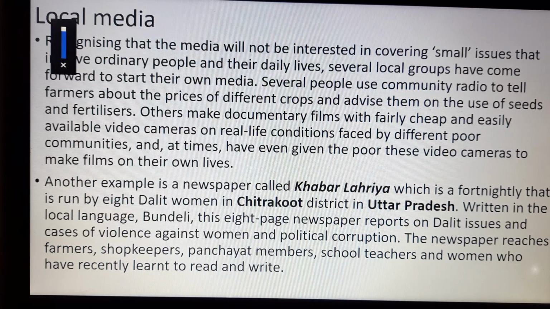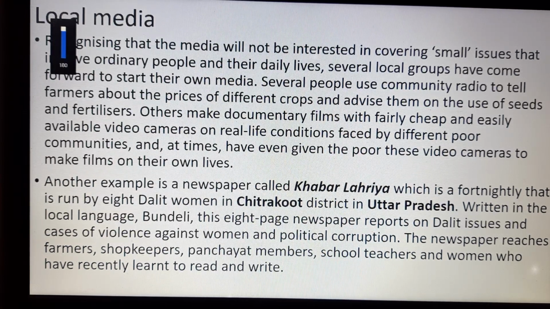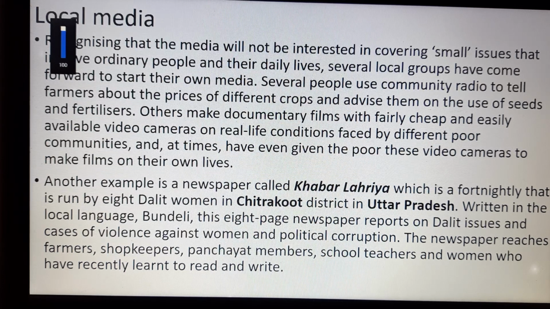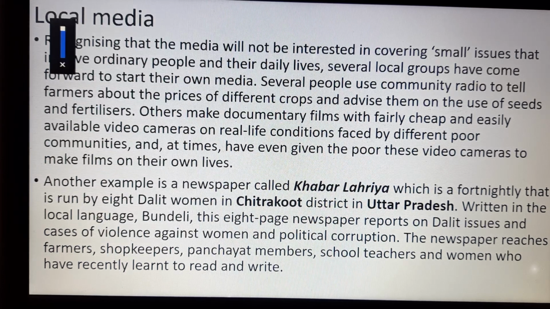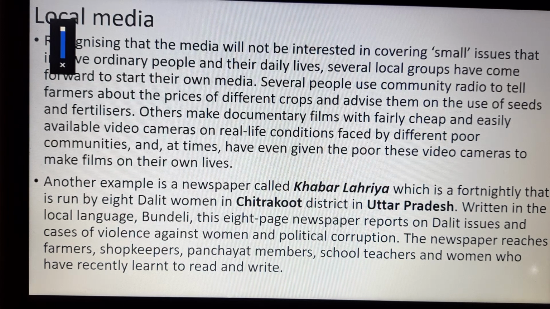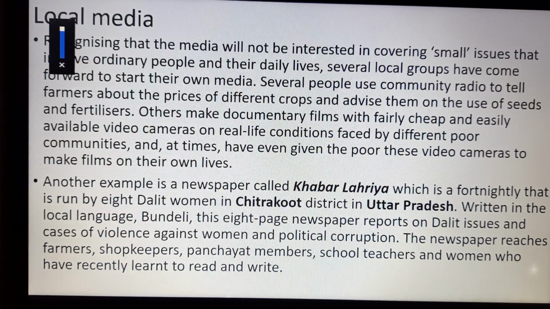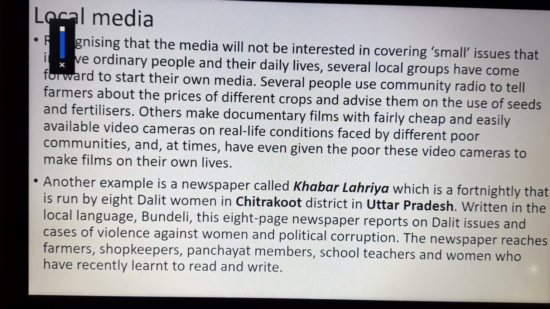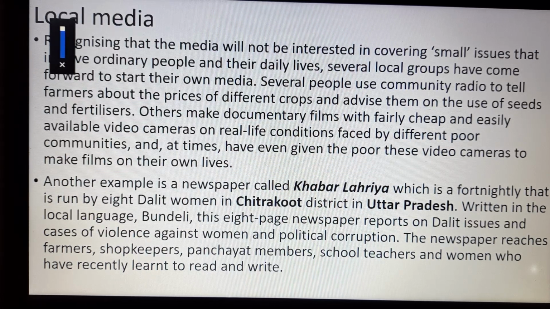Several people commonly use radio to tell farmers about the prices of different crops and advise them on the use of seeds and fertilizer. So this is happening in Haryana. In Haryana, people know 5 days before when it is going to rain, and that information comes by satellite. What things are lagging in their farms is also scanned by the satellite, and the government provides them urea, fertilizers, manure that they add to their field, and their field becomes more fertile.